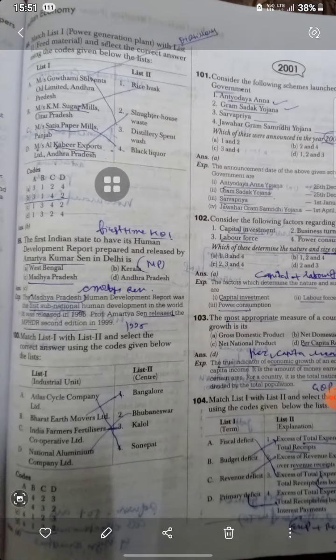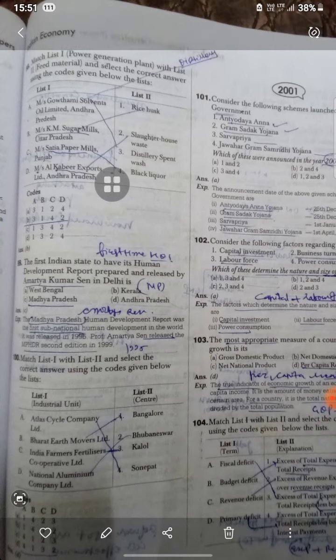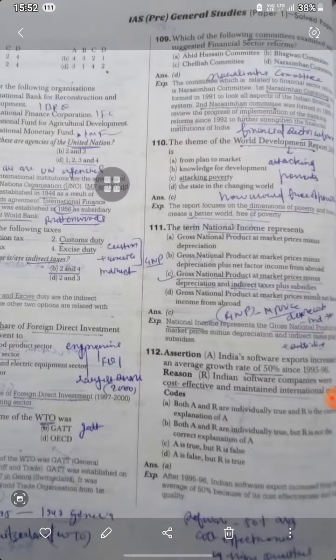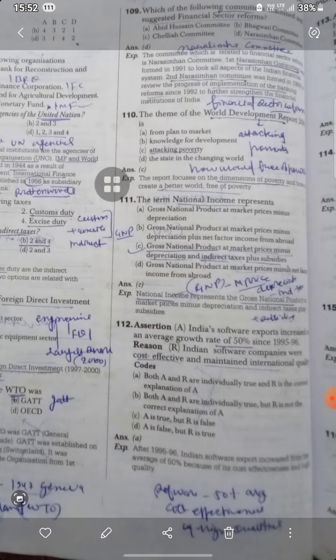Next, Atlas Cycle company is in Sonipat. Bharat Earth Movers is in Bangalore. Indian Farmers Fertiliser Corporation is in Kalol. National Aluminium Company is in Bhubaneswar. Next, the first Indian state to have its Human Development Report prepared by Amartya Kumar Sen and released in Delhi is Madhya Pradesh. Next one: India's software export has increased at an average growth rate of 15%, and India's software companies are cost effective and maintain international codes. So it's okay.